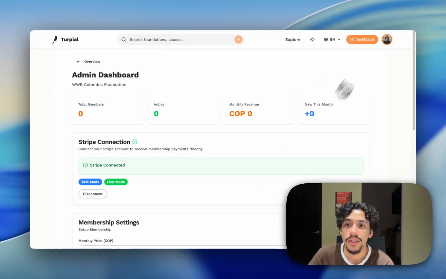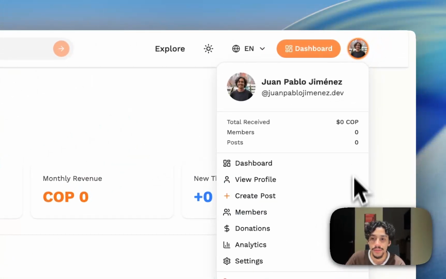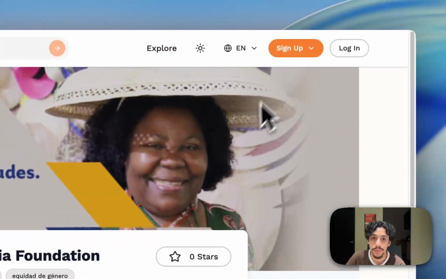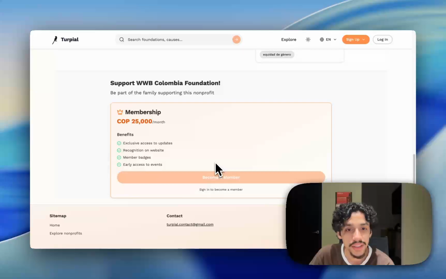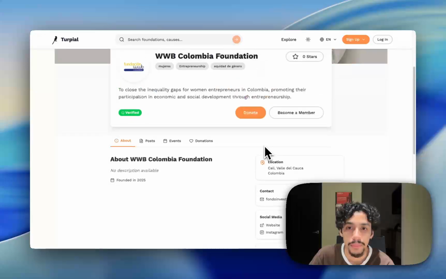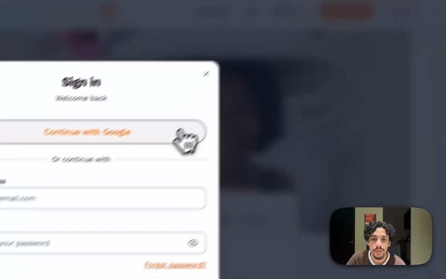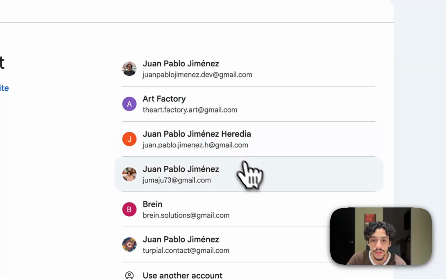And now let's go and log in with another user. I can see, for example, here I am logged out, but still I can see that this nonprofit has this membership, but I have to sign in to be able to become a member, as well as the stars. For example, here I can't star this one because I am not logged in. So let's log in with another account.